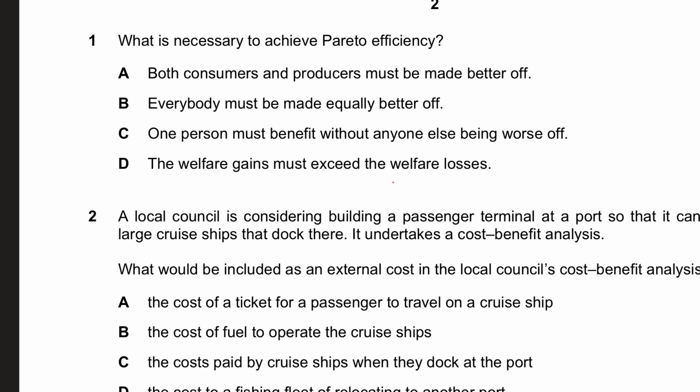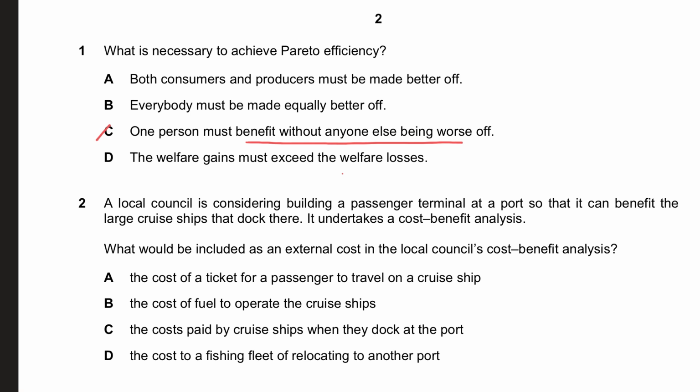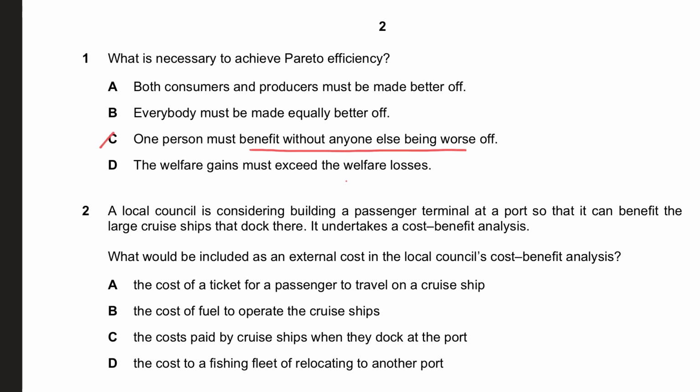Now, if you're saying necessary to achieve, which means we haven't achieved as yet, right? So in that context, the answer will be C, which says one person must benefit without anyone else being worse off. If that is the case, then we are achieving it. But if you're already Pareto efficient, we normally say that one person must not benefit, if this was something where we have already achieved it.